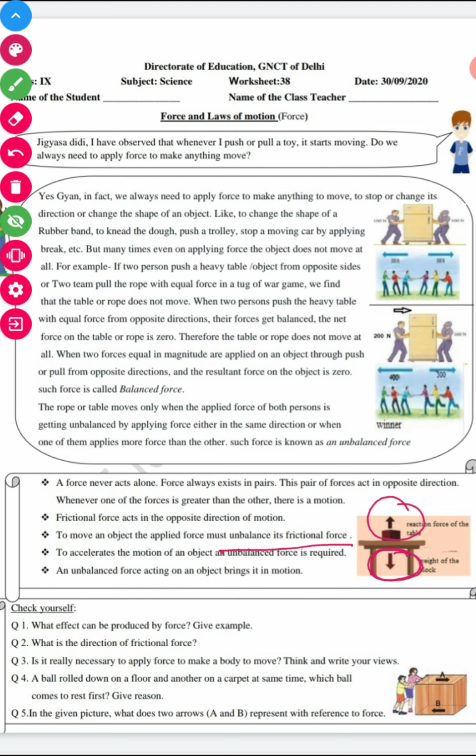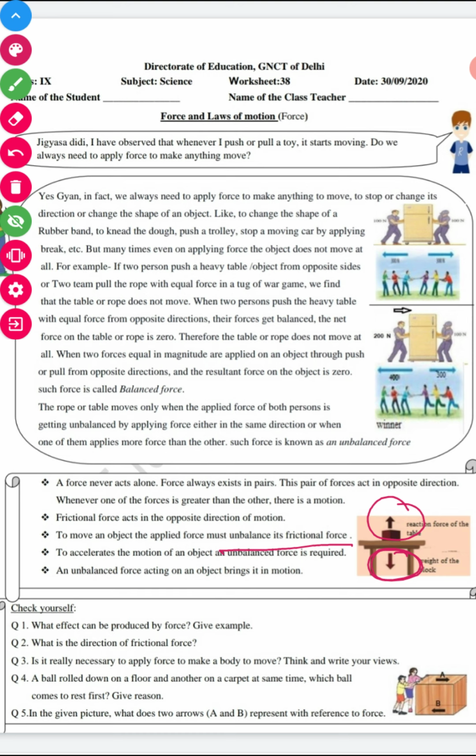What effect can you produce by force? Let me know the answer.